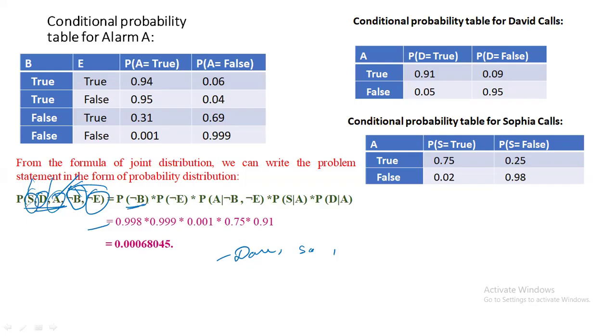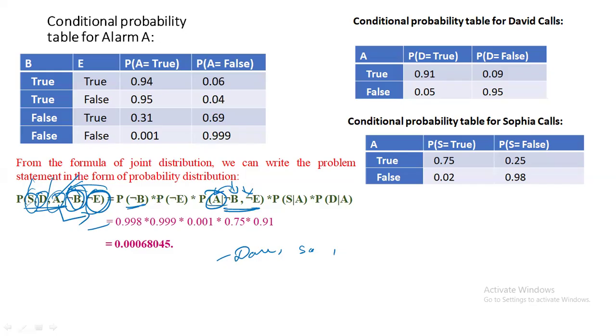For this, we are going to write the equation from the back: probability of B bar into probability of E bar, and for the given values of both cases, probability of A given B bar and E bar, meaning if neither is happening, the alarm is sounded.